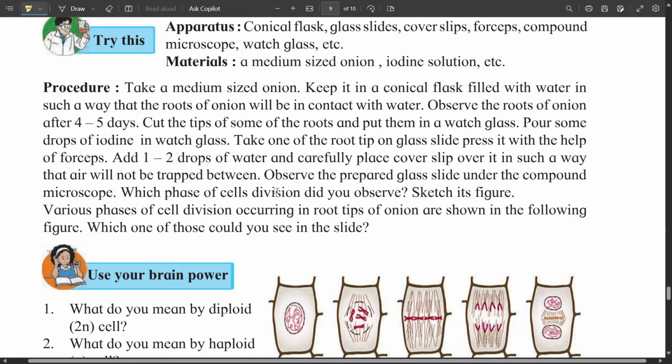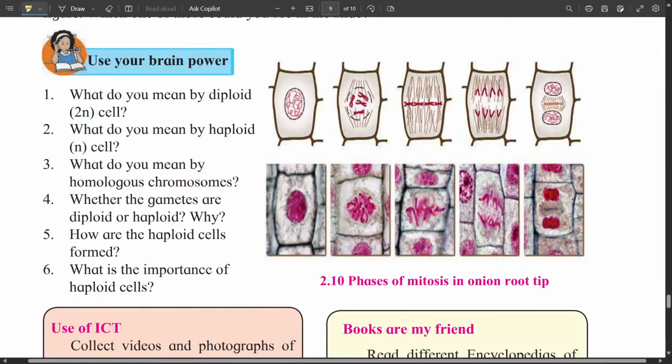Take a medium sized onion, keep it in a conical flask with water, wait for 4-5 days, cut the tips of the roots, then put some drops of iodine, that is the coloring material. Then take one of the root tips on a glass slide, cover it with a cover slip, add 1-2 drops of water and observe it under a microscope. You will see cell division in all those cells.